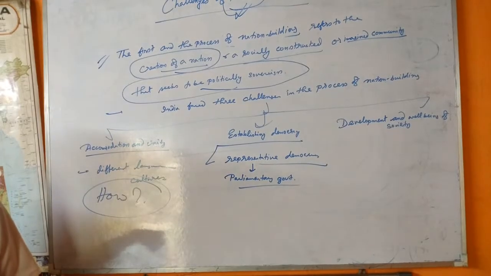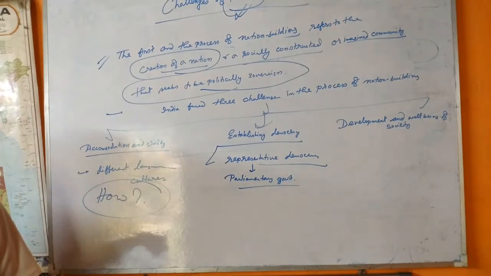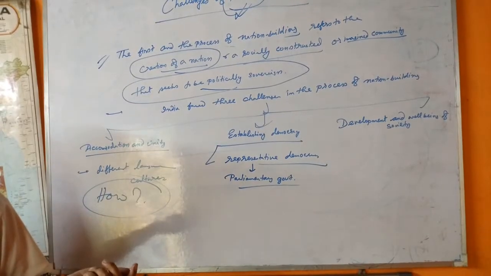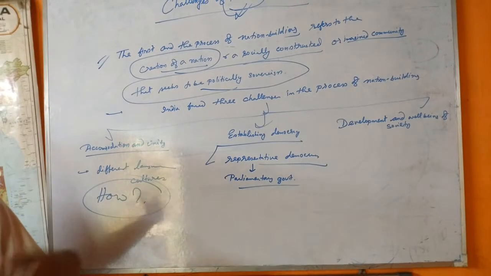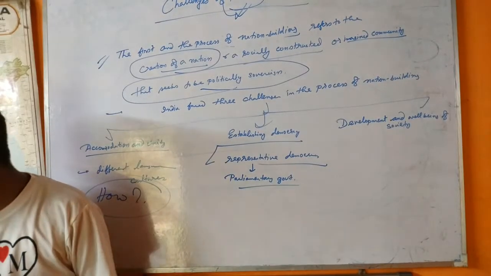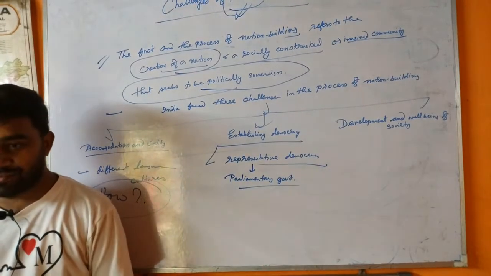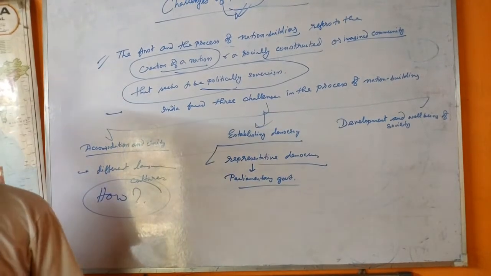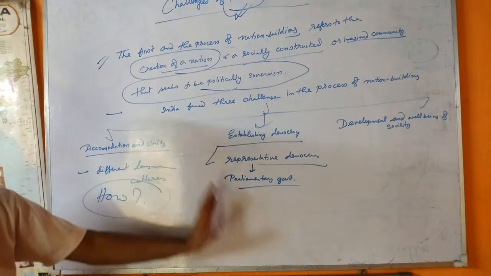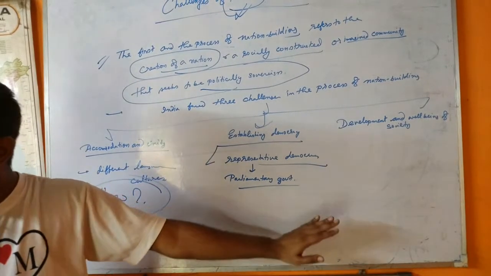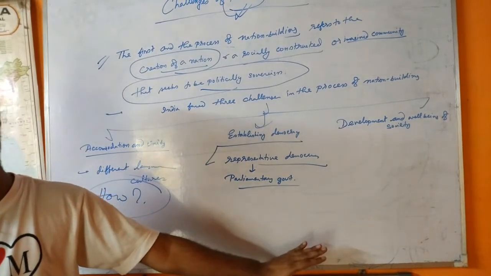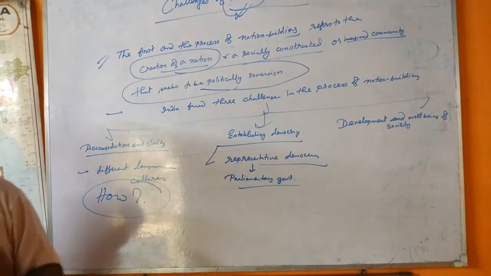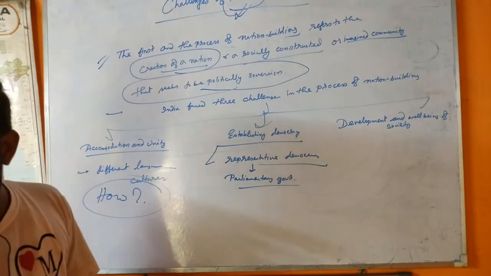But it is not enough for establishing democracy. That means constitution is necessary for democracy, but it is not enough for establishing democracy. It is a challenge to develop democratic practice. Our democratic constitution is necessary, but not sufficient. You all know this is a democratic constitution, but it is necessary, but not sufficient for establishing democracy. First of all, to develop democratic practice.